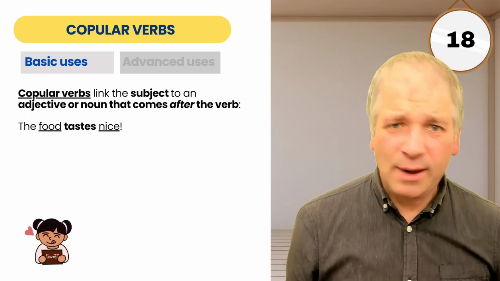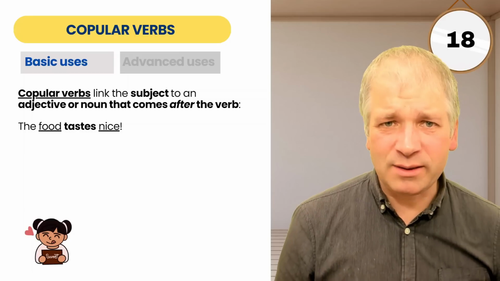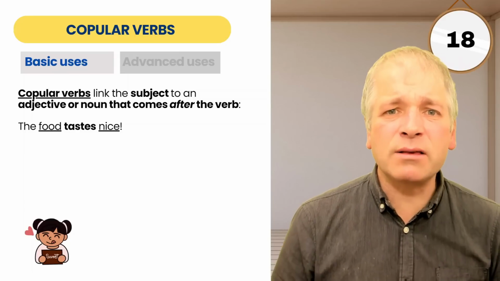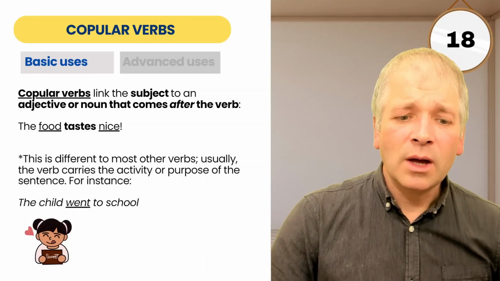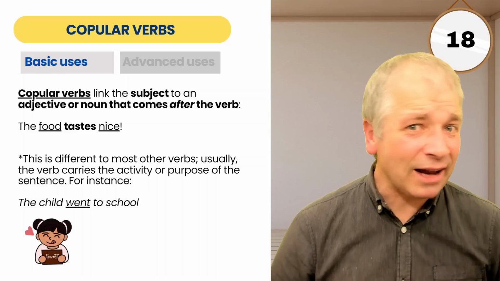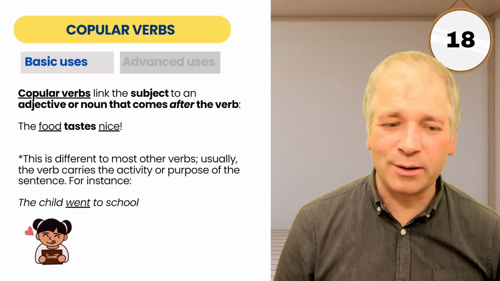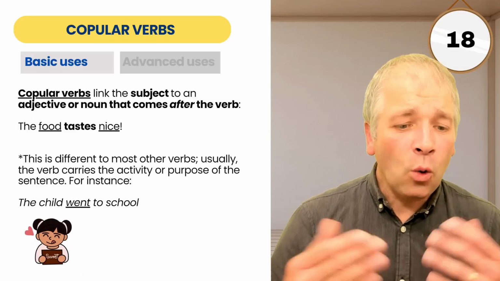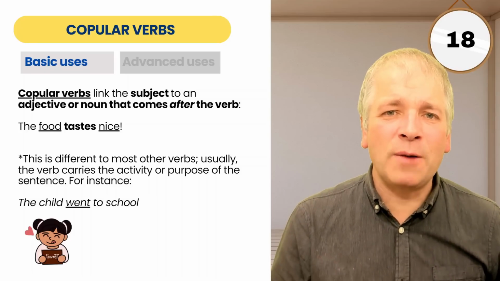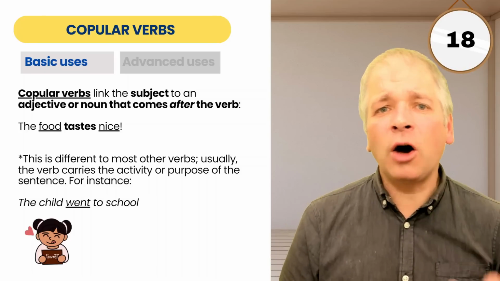So there's a difference to how verbs normally work in this case. Taste simply links nice to the food. So it's different to most other verbs because usually the verb carries the activity or the purpose of the sentence. For example, the child went to school. And here clearly went describes the activity that the child did.